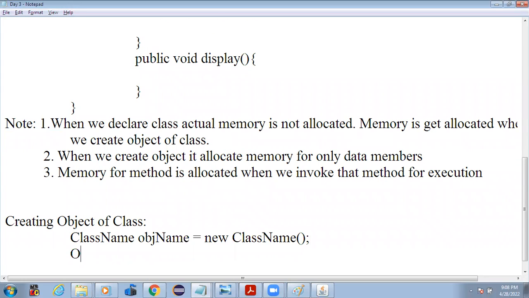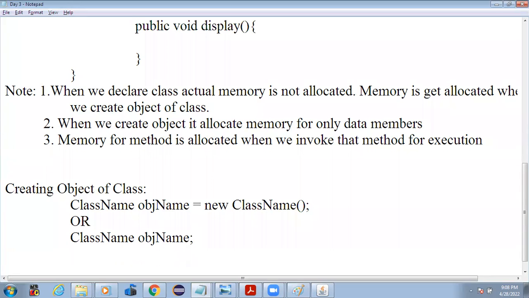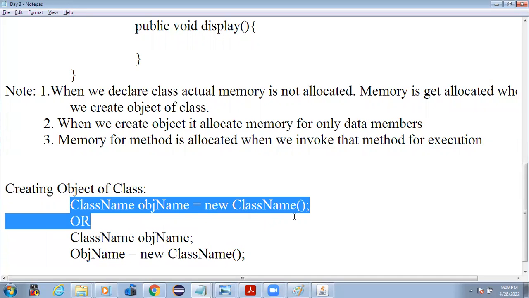This can also be done in an alternative way. For example, I can write the class name, object name. It creates only the variable, so actual memory is not allocated. When memory is to be allocated, I have to go for the second step: object name is equals to new, and then the class name. So these are two separate ways, and both are the same.